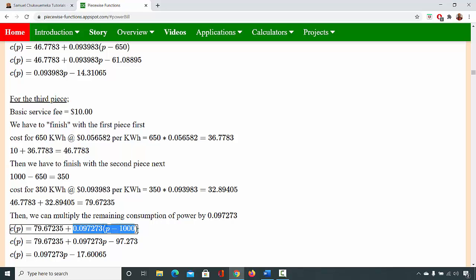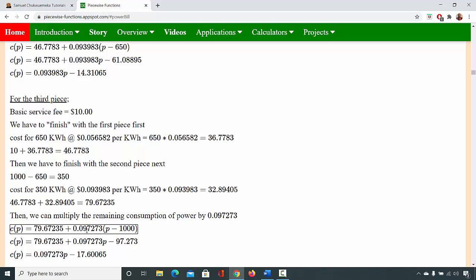So we have the basic fee, we have the maximum amount that can be paid for the first piece, we do the maximum amount that can be paid for the second piece, and then the remaining, which is now anything over 1,000, falls in the third piece. So anything over 1,000, which is now P minus 1,000, just like we did 1,200. In the arithmetic method, we did 1,200 minus 1,000.